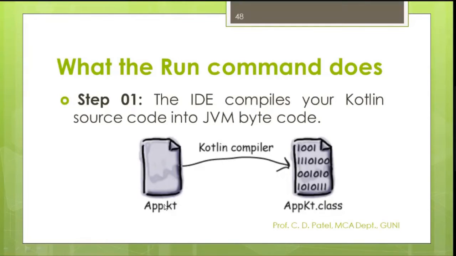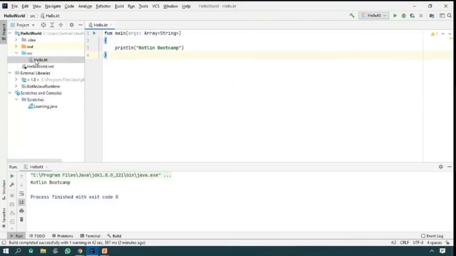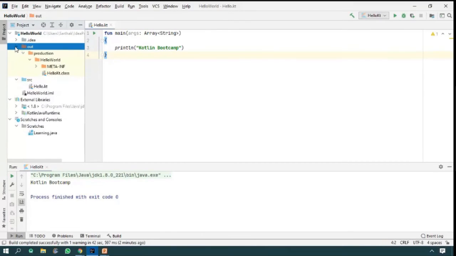Here it is called the source file of Kotlin, or here it is a source file of JVM. We can say source file of JVM because these files are understood by Kotlin and JVM only. So your KT extension file will be compiled into .class files. I will show you where our app.kt file is stored. Let me see in your window. Follow the steps. There is one output folder. Open it, and you may see here hello.kt.class will be created for you after the run command.